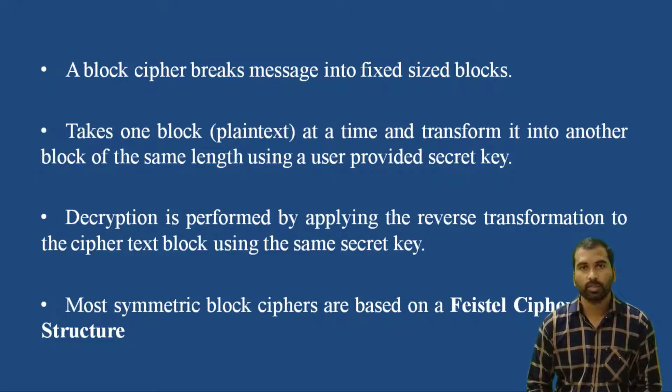Decryption is performed by applying the reverse transformation to the ciphertext block using the same secret key. Decryption is nothing but performing the reverse operation of the encryption process. So the key will be the same for both encryption purposes and decryption purposes. Most symmetric block ciphers are based on a Feistel cipher structure.